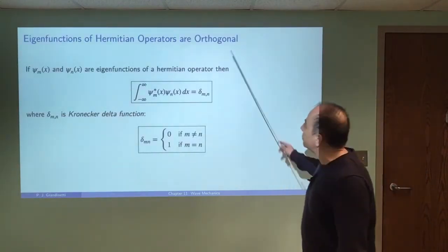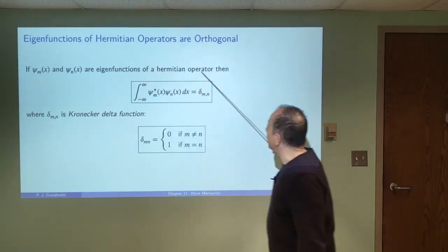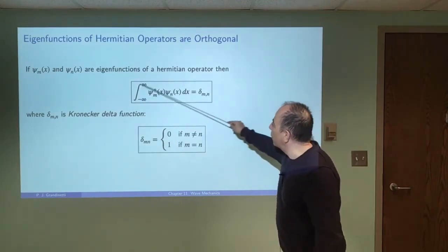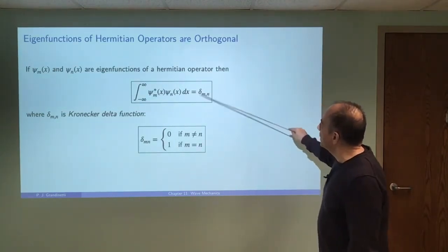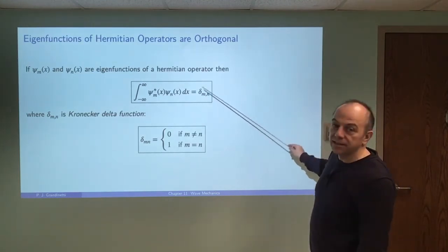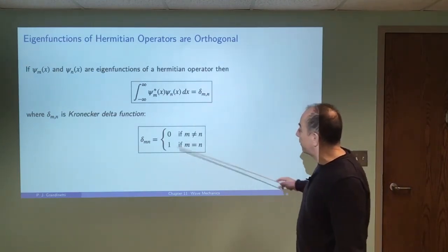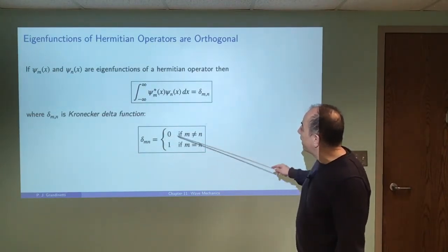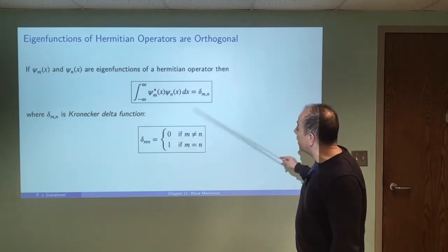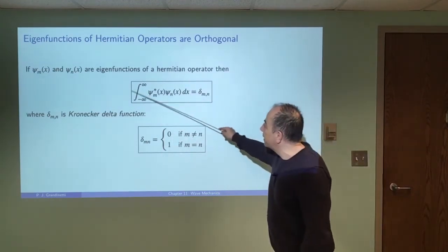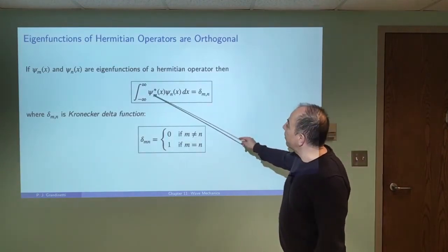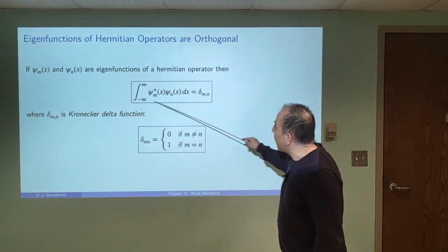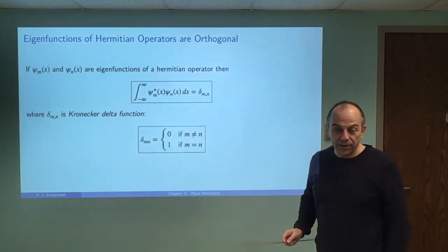One last thing is that whenever you have eigenfunctions of a Hermitian operator, you can show that this integral over all values is going to be equal to this Kronecker delta function. This isn't the Dirac delta function. This is the Kronecker delta function, which has the result that if m and n are equal, then you get 1. If m and n are not equal, you get 0. So in other words, these are orthogonal. Unless m and n are equal to each other, this integral goes to 0. And that's a property of the eigenfunctions of any Hermitian operator.